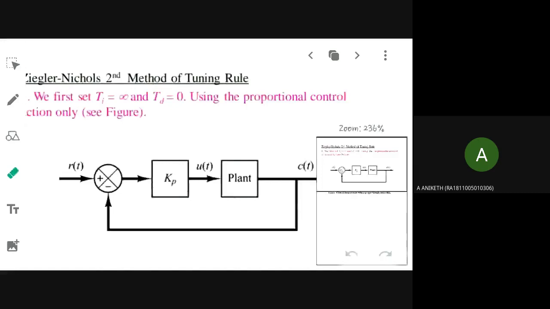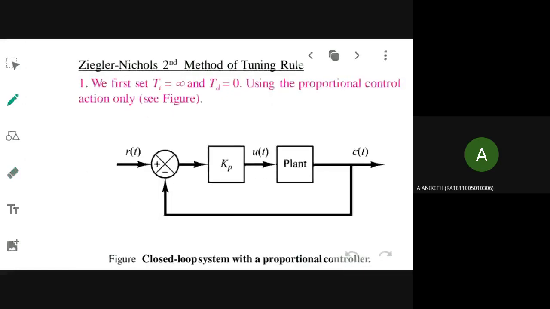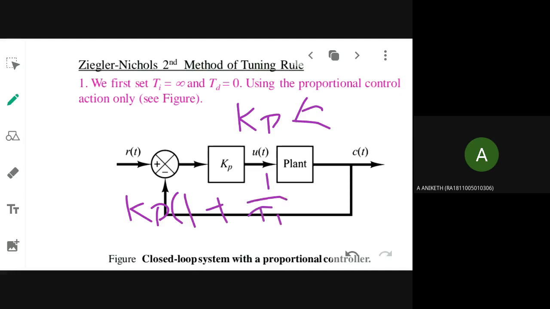Then the next method of tuning rule. Okay, this is the frequency response method. For this method, first you will begin with KP alone. You are designing a PID controller, but for that you will need only the proportional gain initially. You know that it is KP times (1 plus 1 by TI S plus TD S). So what value are you setting for TI?